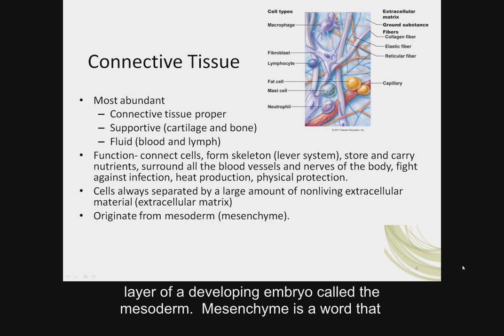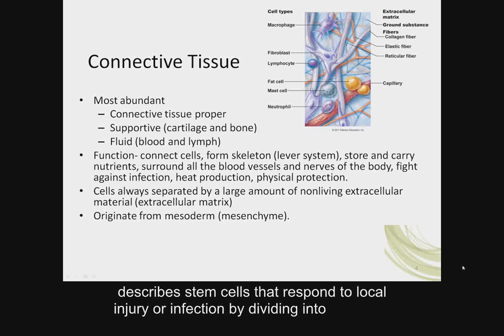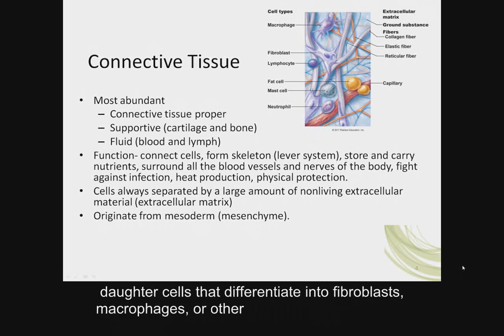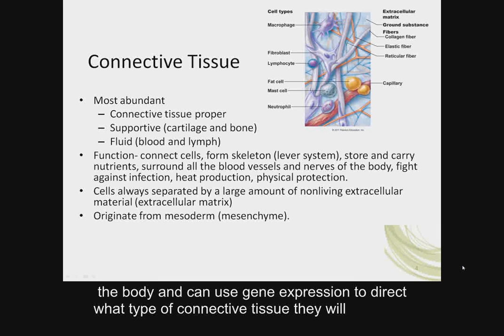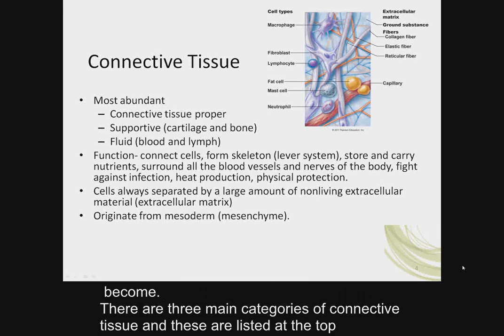All connective tissues arise from the middle layer of a developing embryo called the mesoderm. Mesenchyme is a word that describes stem cells that respond to local injury or infection by dividing into daughter cells that differentiate into fibroblasts, macrophages, or other connective tissue cells. Basically, think of mesenchyme as mesodermal cells that roam the body and can use gene expression to direct what type of connective tissue they will become.